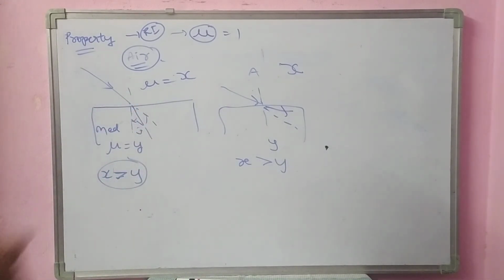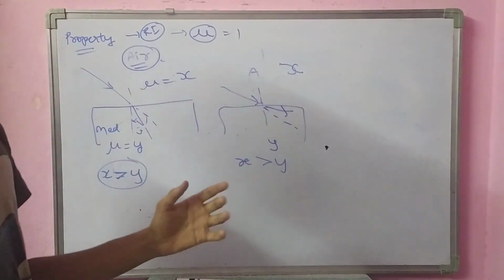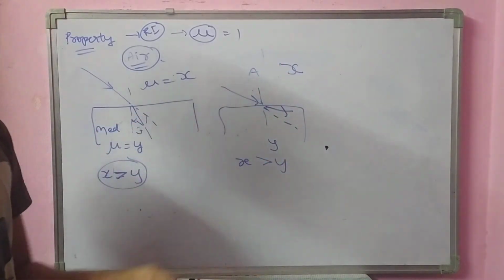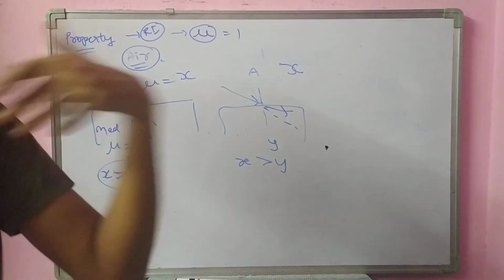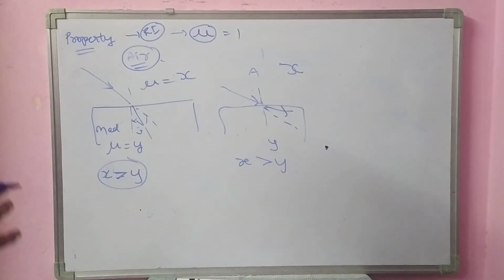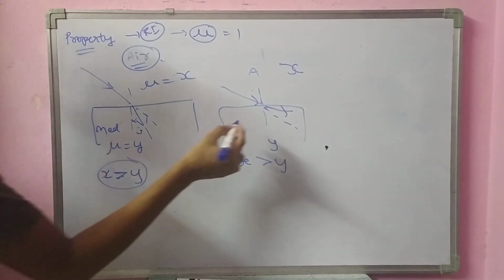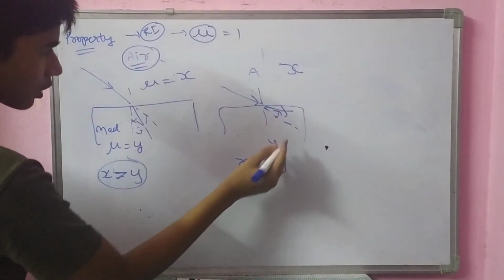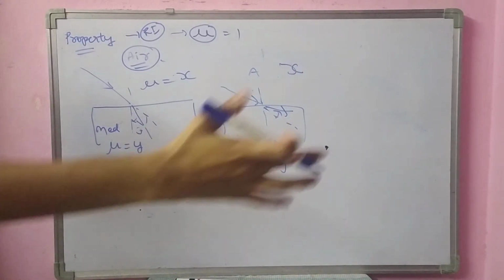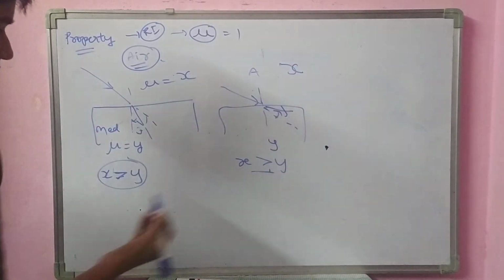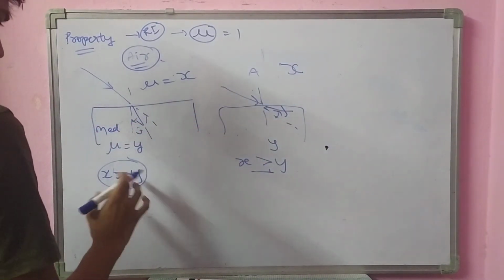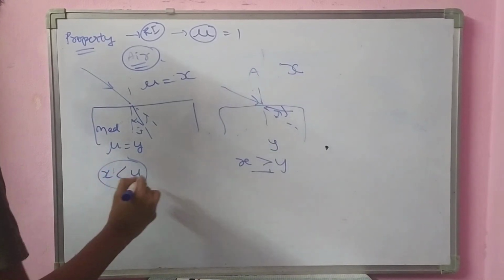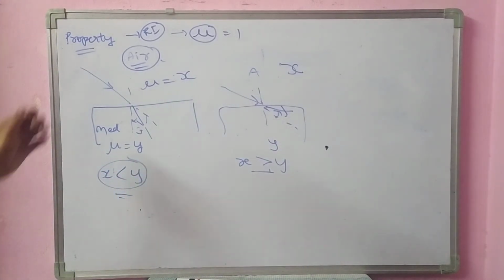But in this case, your father is very rich and you are entering a normal peasant's house. How will you behave? I don't follow you. I don't follow your rules. Who are you to tell me, I am very rich. Like that you will say, no? In this way, you will go away from the normal, away from their rules. You don't follow their rules. That's the condition here. In this way, the light gets refracted.